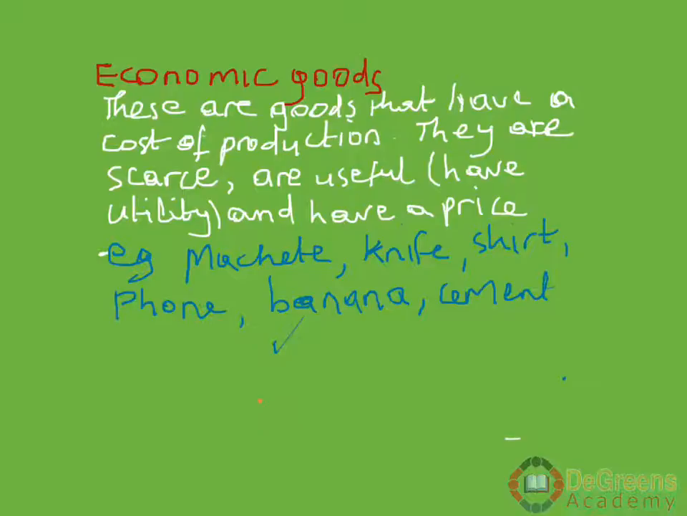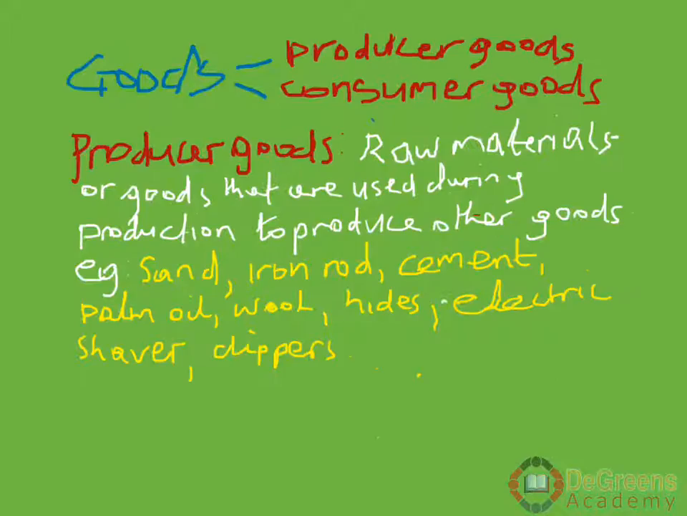They are scarce because he does not have enough of what he wants. They have utility because he will use them for his construction work. So they have all now become economic goods. So I hope that one has been picked up completely. They have all become economic goods.